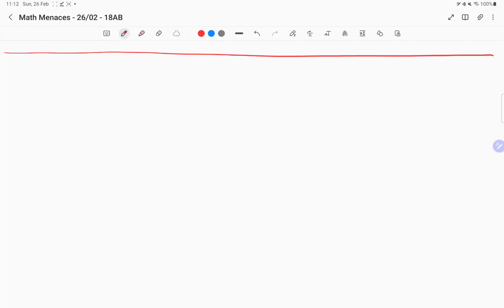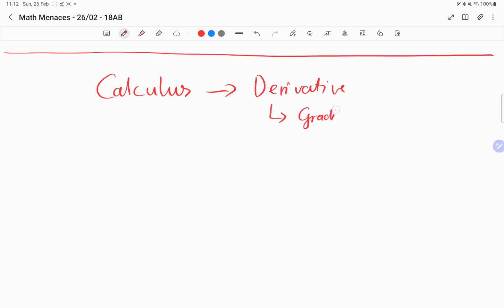Anyway, so the idea is that you guys are learning about this at the start of calculus. Okay, I'll give you guys a roadmap. So calculus, the first thing you learn about is derivative. Just to get it into your brain, and it will make sense over time. But right now, derivative gives you the gradient function.